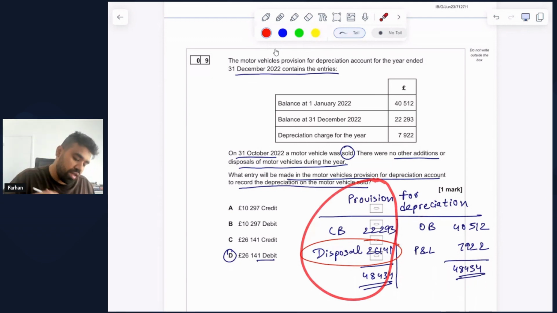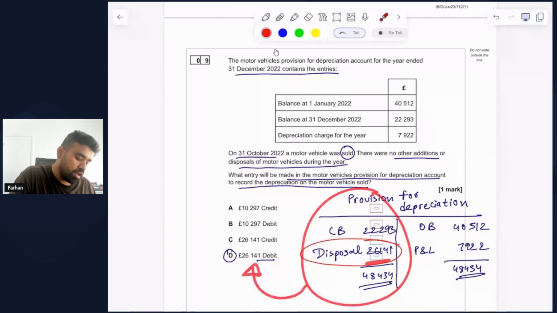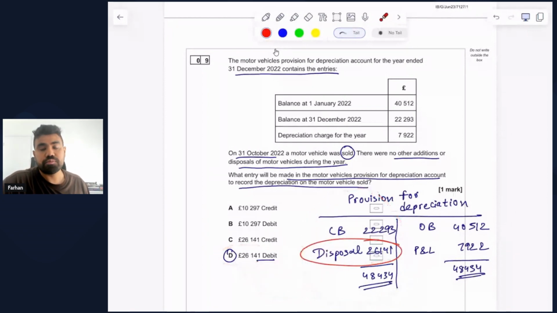So in other words, the assets that we have sold had a total depreciation of 26,141, which you can see is included on the debit side of the T account, and therefore the correct option to select would be option D, which is 26,141 debit. So let's move to question number 10.